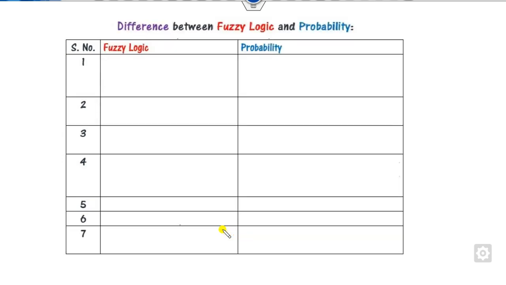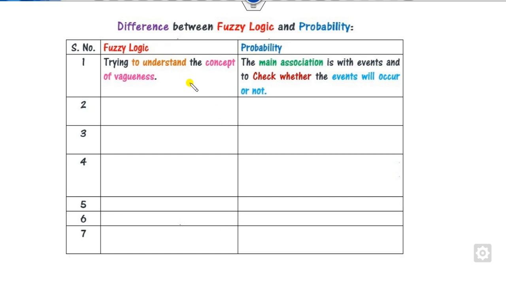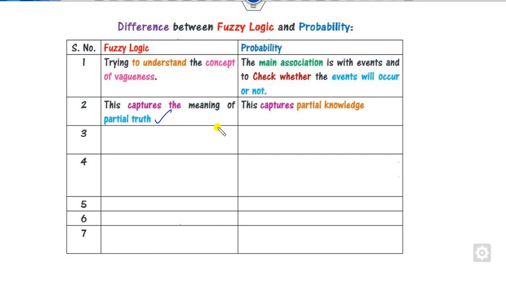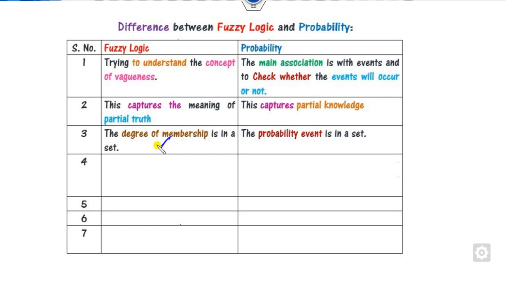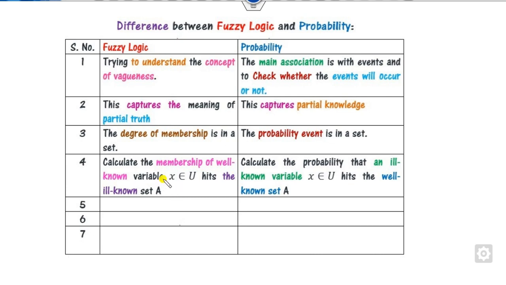What is the difference between fuzzy logic and probability? We can summarize them. Fuzzy logic tries to understand the concept of vagueness as well as ambiguity, while in probability the major association is that you can check whether the event will occur or not, that is, in binary. It captures the meaning of partial truth, while probability captures only partial knowledge. In fuzzy logic the degree of membership plays a role in the set, while in probability, events are in the set. Here the membership degrees are well known and the set A is ill-known, while in probability the set of elements is well known.